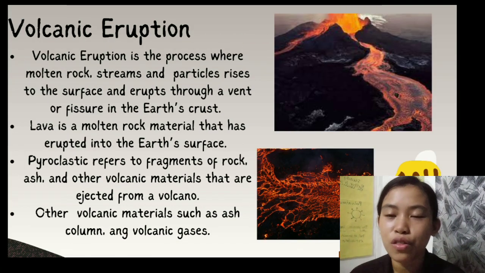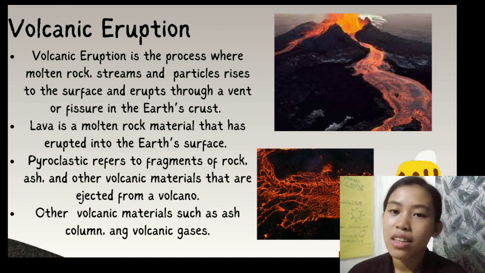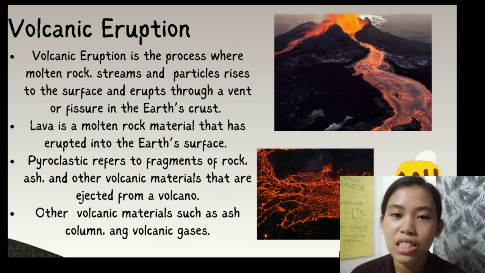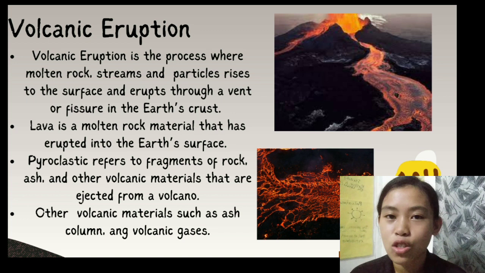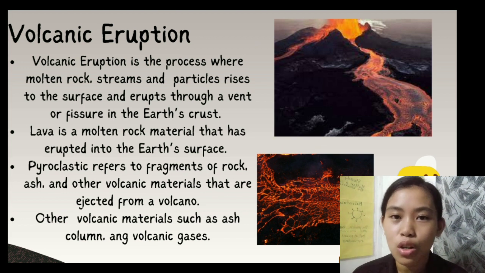And now let's move on to volcanic eruption. So what is a volcanic eruption? It is a process of the release of forces in volcanic materials underneath the Earth's surface, causing the release of magma. These materials are released during a volcanic eruption. Magma is molten rock situated beneath the Earth's surface, while lava is the ejected magma that reached the surface of the Earth. So the magma is beneath the surface, while the lava is on the outside.